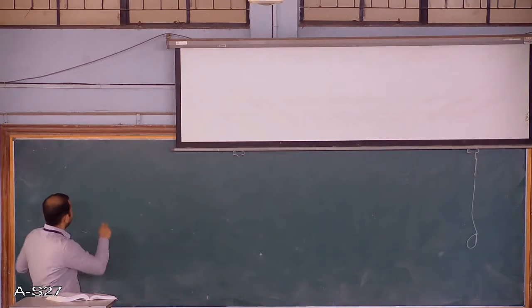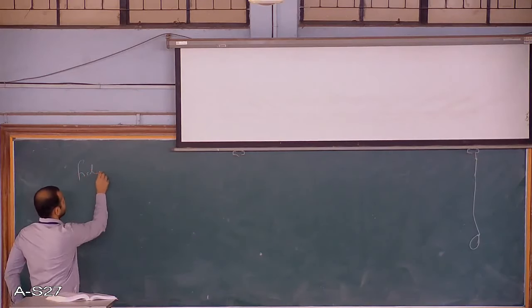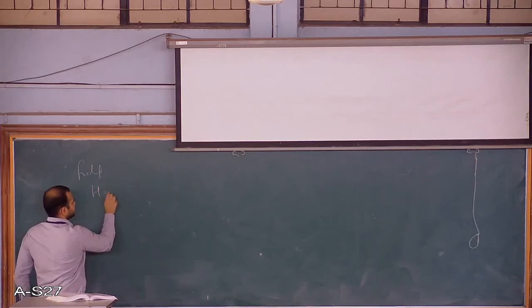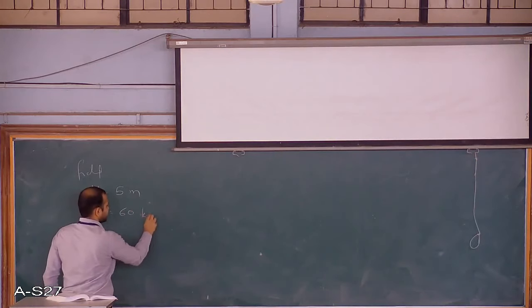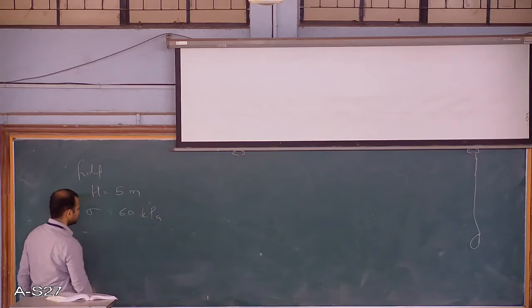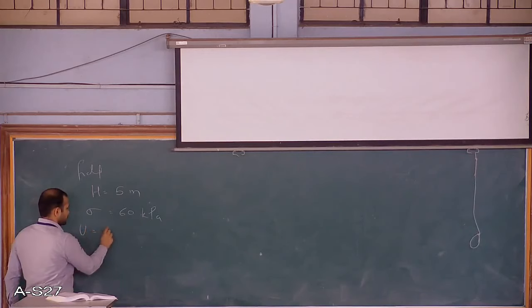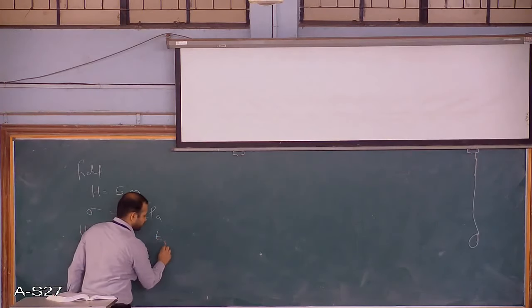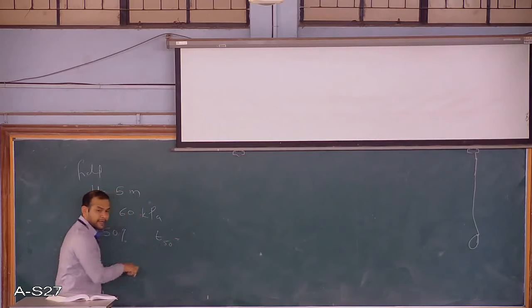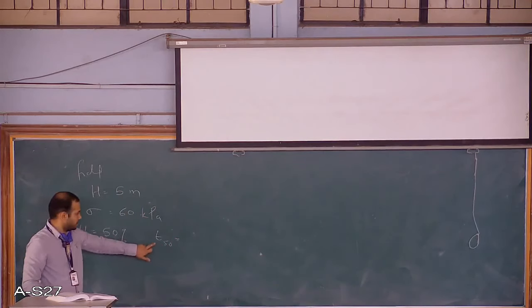So we have in the field, H is 5 meters, sigma is 60 kPa. For U 50%, the time for 50%, I'm writing it as T50.